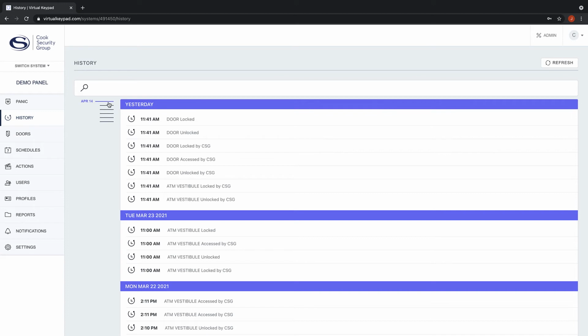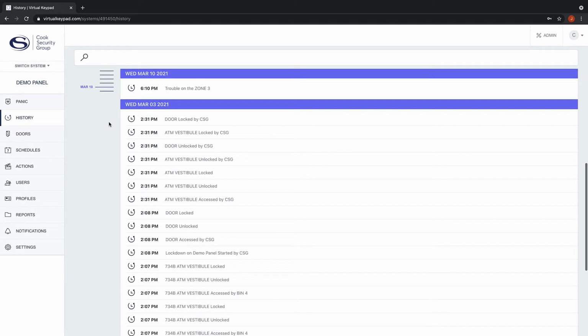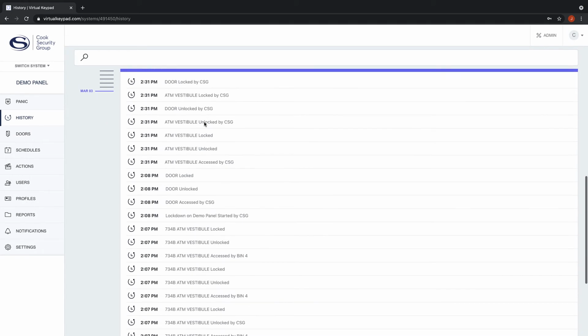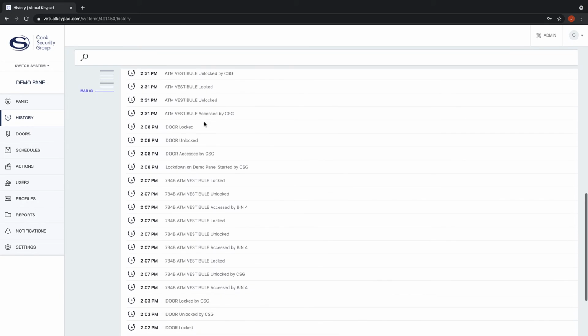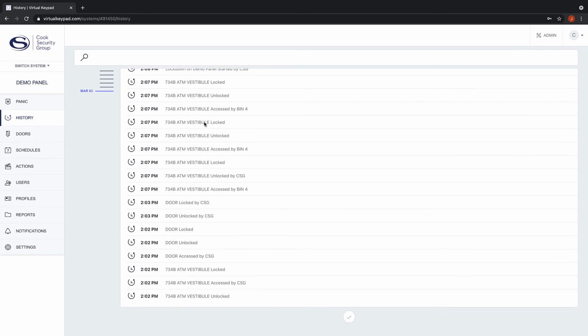From there, you'll see associated dates on the left hand side. If you wanted to quick jump to the 3rd, you could do that. And then you would see all associated triggers within Virtual Keypad.